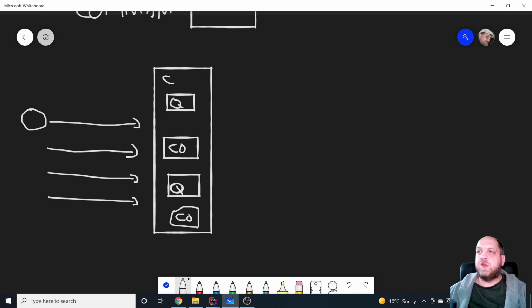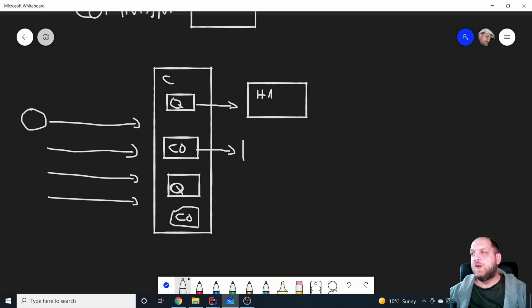Now, the idea of CQRS is that we would have to segregate or differentiate the way that we handle queries from the way that we handle commands. And for that, for each type of query or command, we have a dedicated handler. So from our controller, we will have, for instance, a handler 1 that is responsible for handling only this type of query. Then we might have another handler. So for each type of query or command, we have a handler. So that would be handler 2.